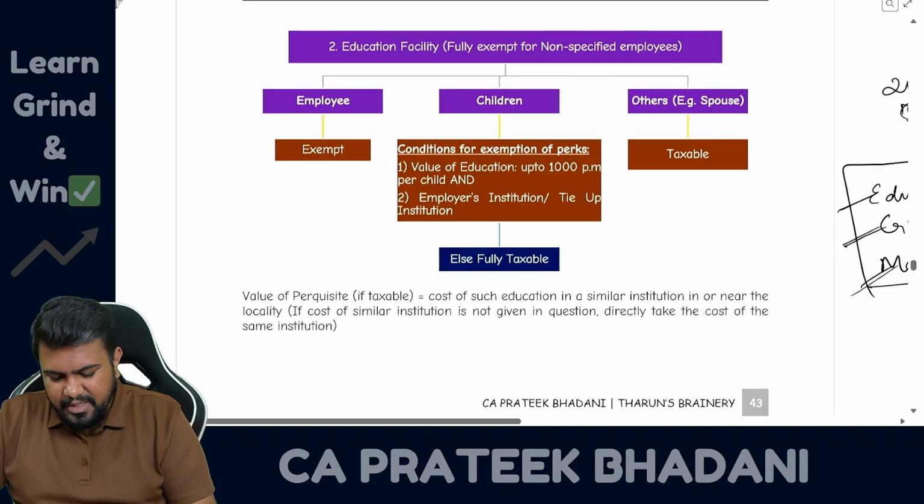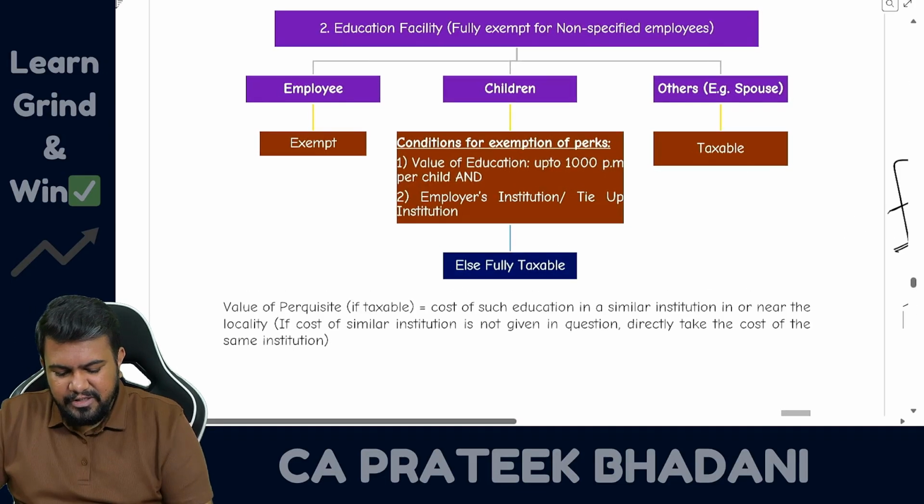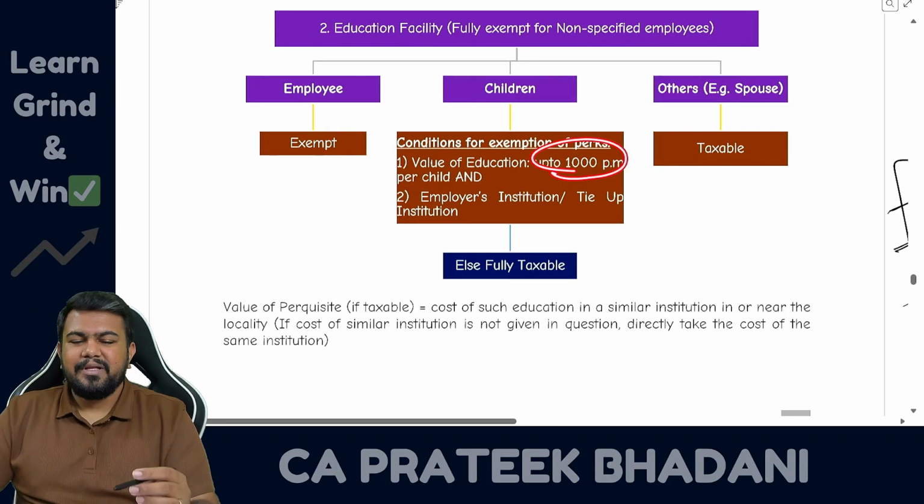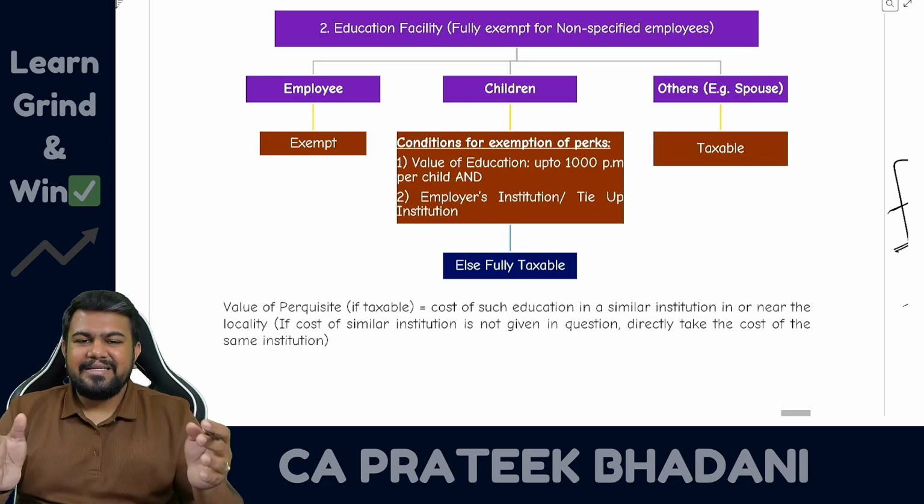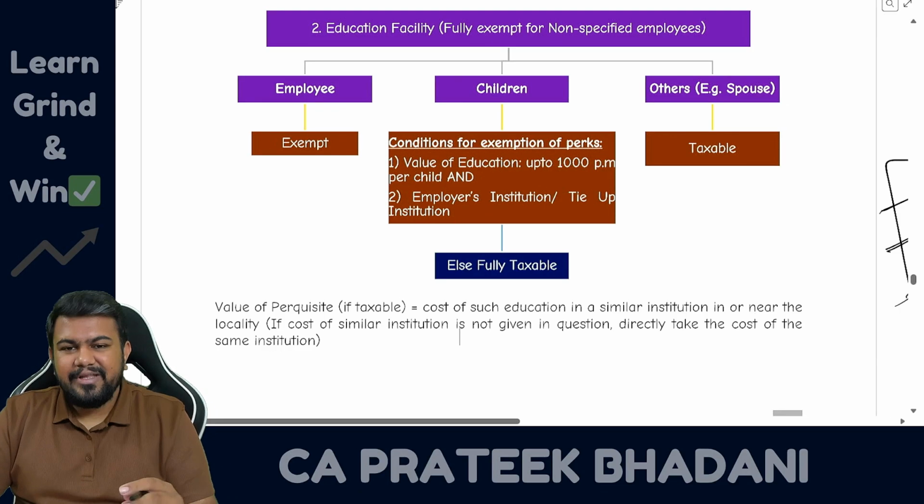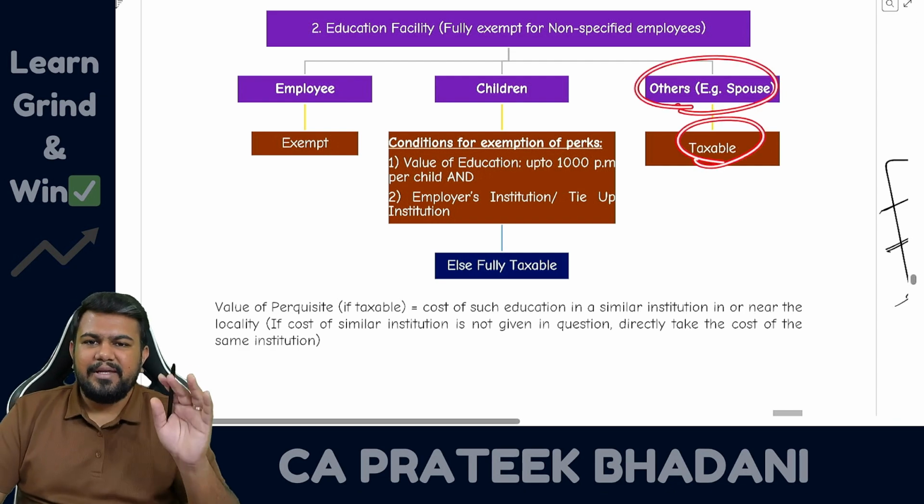So in case of education for children, if the value of education is up to 1000 rupees per month per child, and if it is an employer school or tie-up school, it is exempt. Otherwise, it is fully taxable. And what if the employer is sponsoring any other person's education? In such case also, it is fully taxable.